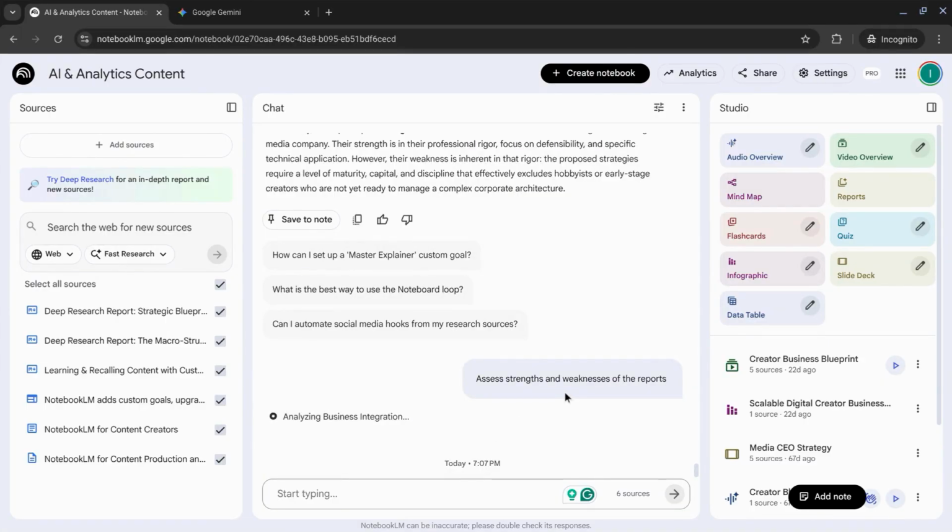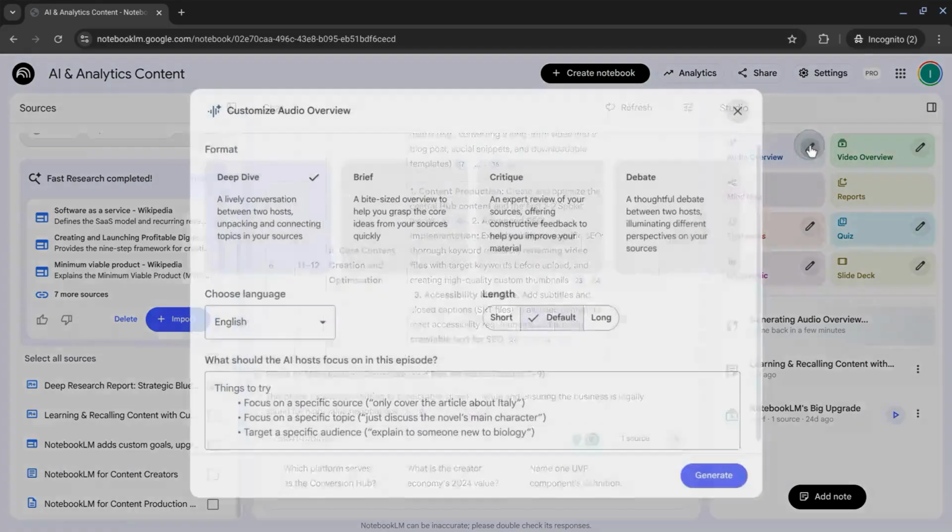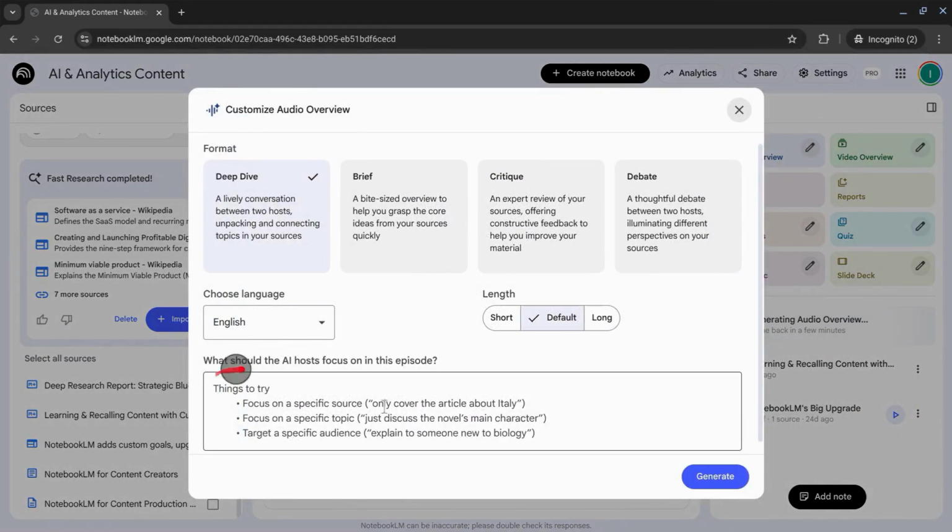Once you're satisfied with the reports, use the studio to create assets to help you understand the research. To customize the audio overview, click on the writing utensil and add any instructions you want in the bottom field here, and then click on generate.